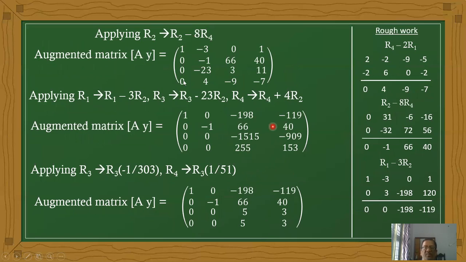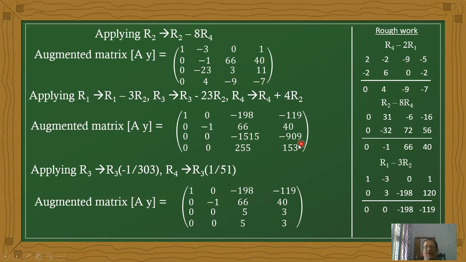Now next, last row value. 4 times the 0. Okay. 0, 4 minus 4, minus 9. 66 into 4, that is 264. Next 4 into 40, 160. Now therefore the values become 264 minus 9, 255, and 160 minus 7, 153.